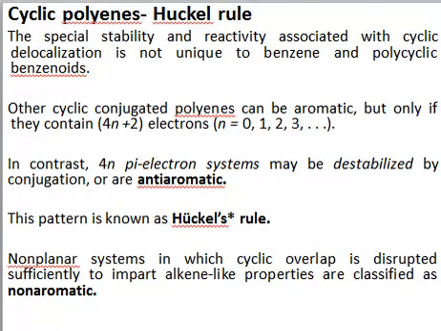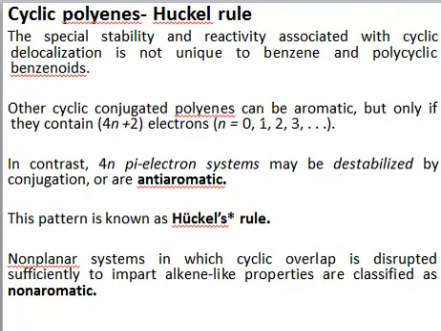For example, if I have a system that has 8 pi electrons and I want to check whether it is aromatic or not, I will check whether I can get 8 from this formula. If I put n equal to 1, the answer is 6. If I put n equal to 2, the answer is 10. So I cannot get 8 from this formula. It means that if a system has 8 pi electrons, it cannot be aromatic.